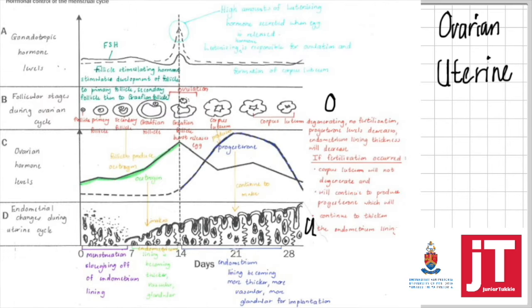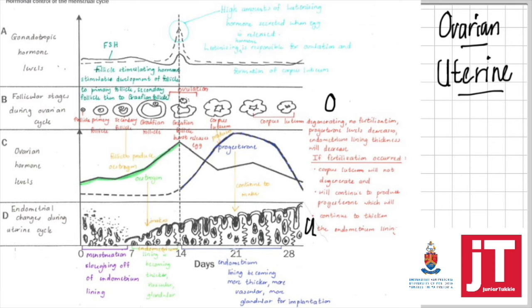The menstrual cycle is made up of two parts, the ovarian cycle and the uterine cycle. The ovarian cycle is changes that take place in the ovary over 28 days, and the uterine cycle is changes that take place in the endometrium lining over 28 days. I've indicated the ovarian cycle with an O and the uterine cycle with a U.